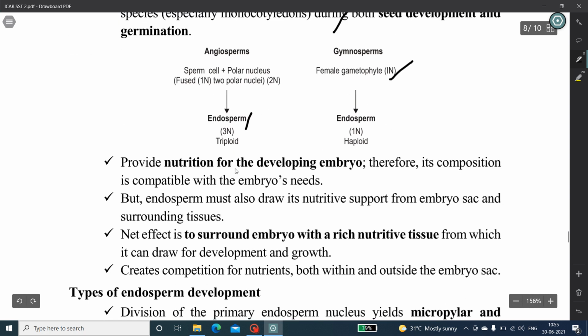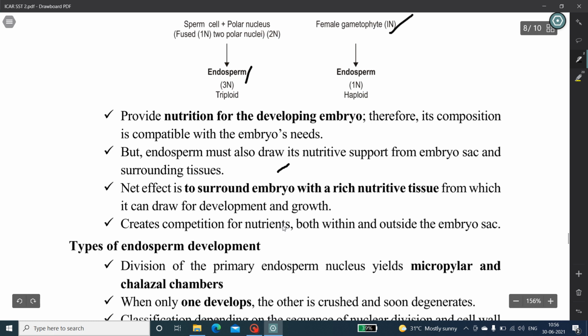It provides nutrition for the developing embryo, therefore its composition is compatible with the embryo's needs. But endosperm must also draw its nutritive support from the embryo sac and surrounding tissue. The net effect is to surround the embryo with rich nutritive tissue from which it can draw for development and growth. This creates a competition for nutrients both within and outside the embryo sac.